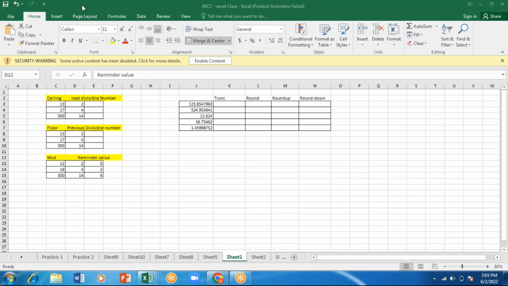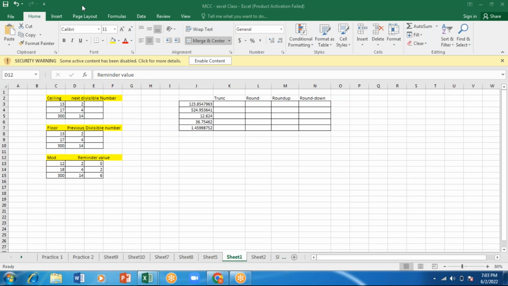When you come out of this, here in the View tab I've given show all comments, so it is displaying. When I remove this, only triangle marks will be shown. When I click here, only then it will show me the comment. If I come out of this, the comment will not be shown. If I have to edit it, I can edit it. If I have to remove it, I have a delete option here also.